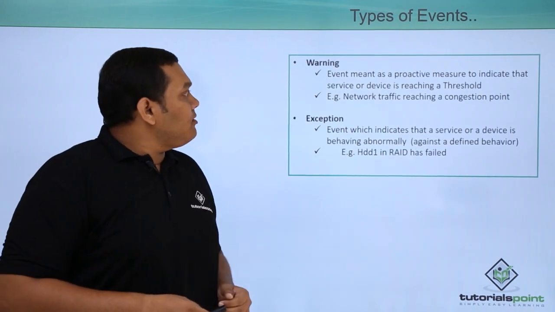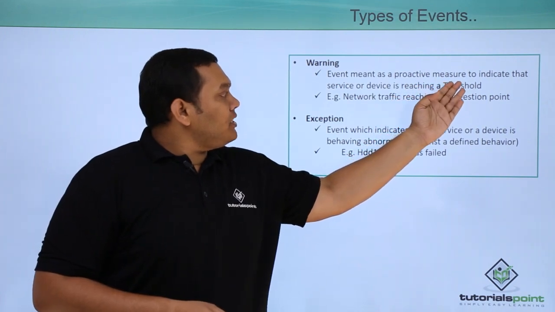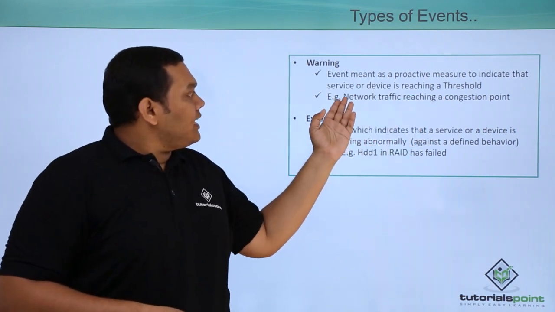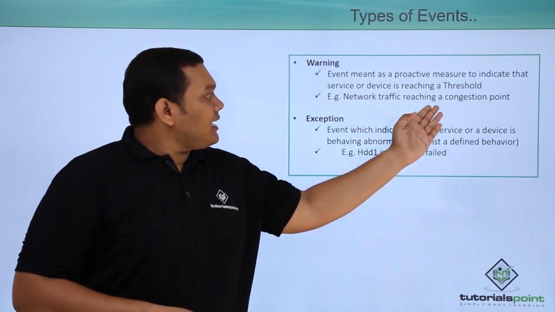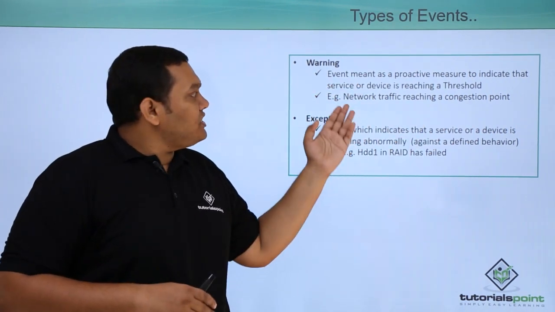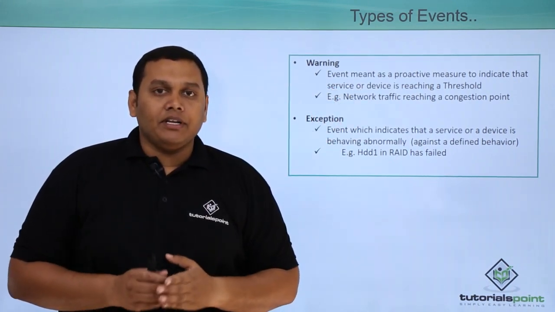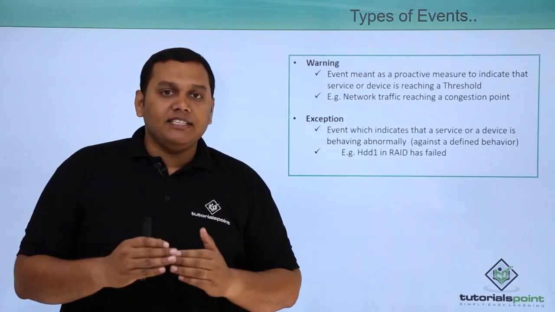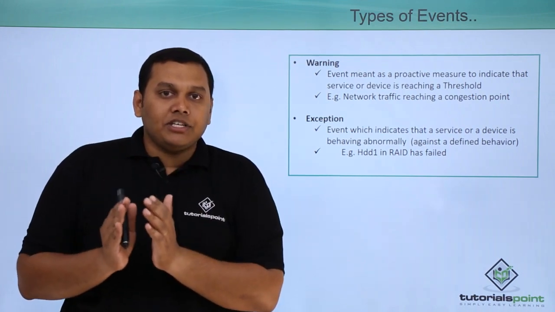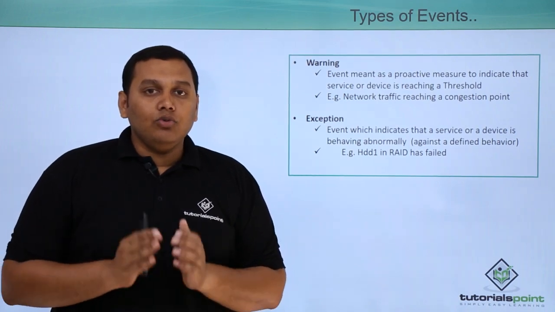Coming to the next type of event, warning. A warning event means a periodic proactive measure to indicate that a service or device is reaching a threshold. That means you can take an example, network traffic reaching a congestion point. So, it is a proactive measure which alerts us based on the service or device which is reaching its threshold limit. You can take an example, sometimes you receive that CPU usage is high, RAM usage is high and disk space allocation is less. These are the warning events which alert us to look into.